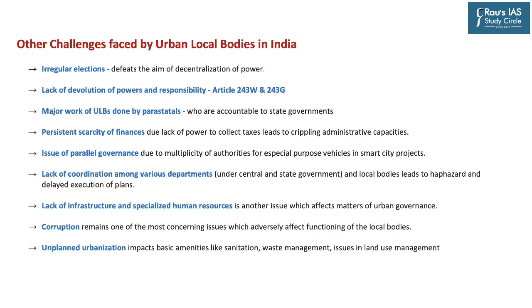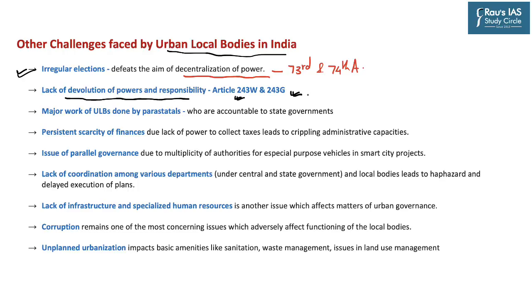Now, apart from directly elected mayors, there are other challenges and issues which are faced by urban local bodies in India. These include irregular elections, which defeats the whole idea and aim of decentralization of constitutional power guaranteed under the 73rd and 74th Amendment. There is also lack of devolution of powers and responsibilities towards municipalities and panchayats under Article 243W and 243G of the Indian Constitution. So basically, the state governments have not devolved power at the lower level of panchayat and municipalities in India.